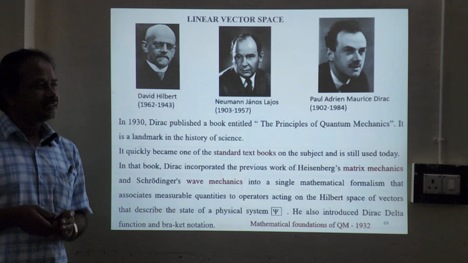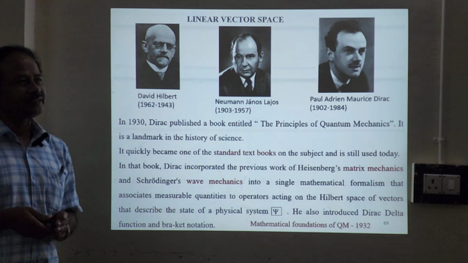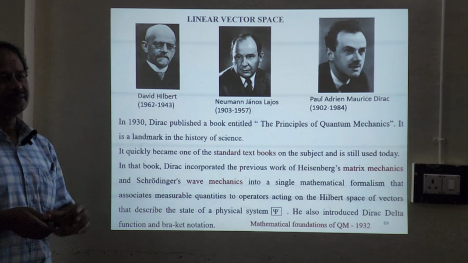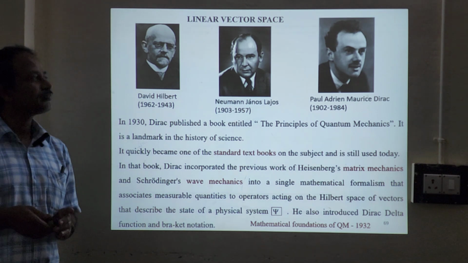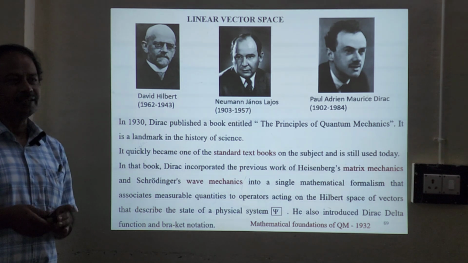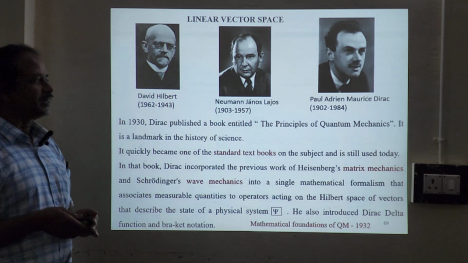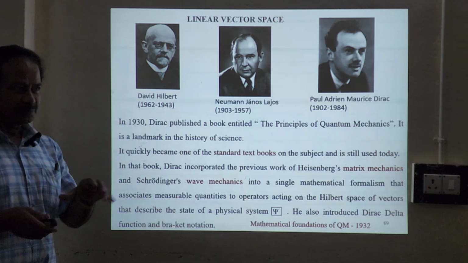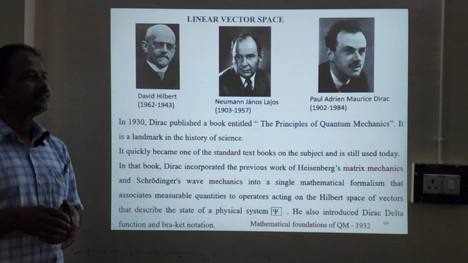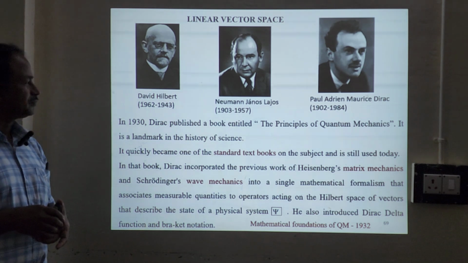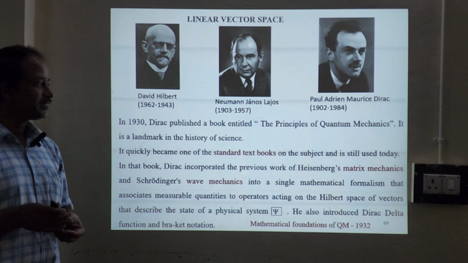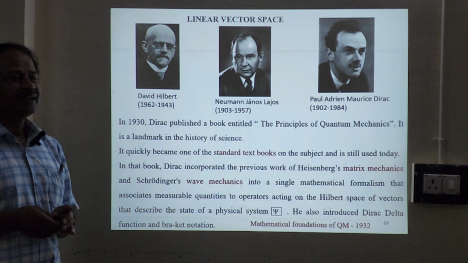And in fact, in the 1930s, Paul Dirac from the UK developed a lot of ideas and he wrote a book, The Principles of Quantum Mechanics. That was the first book in quantum mechanics, and people used it as a textbook on this subject.